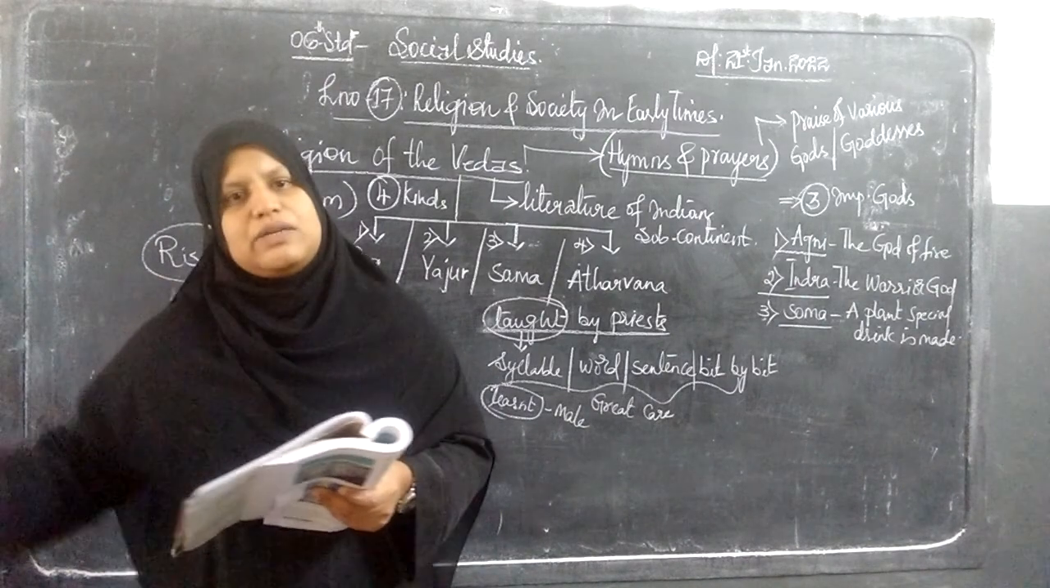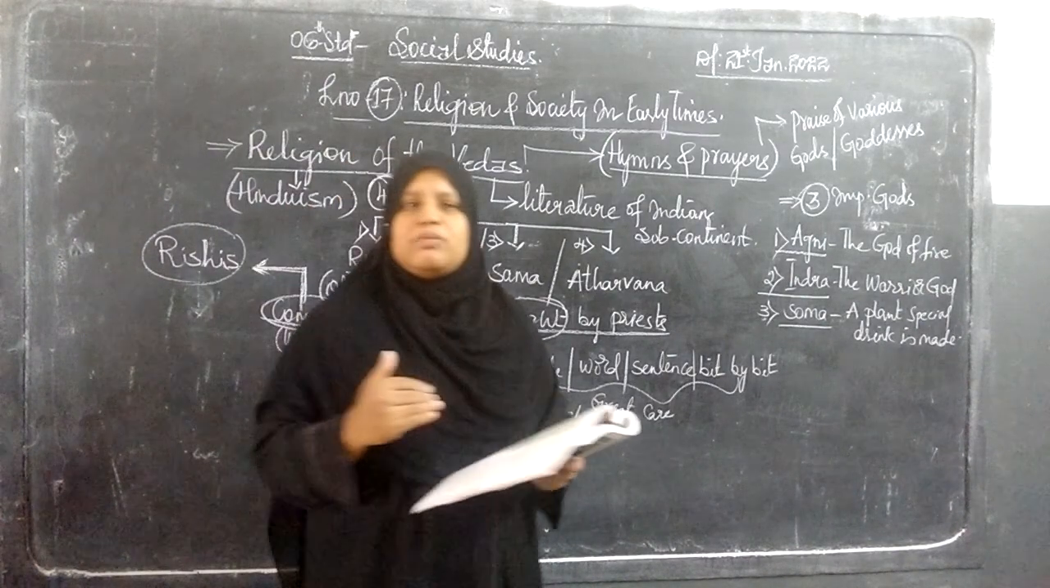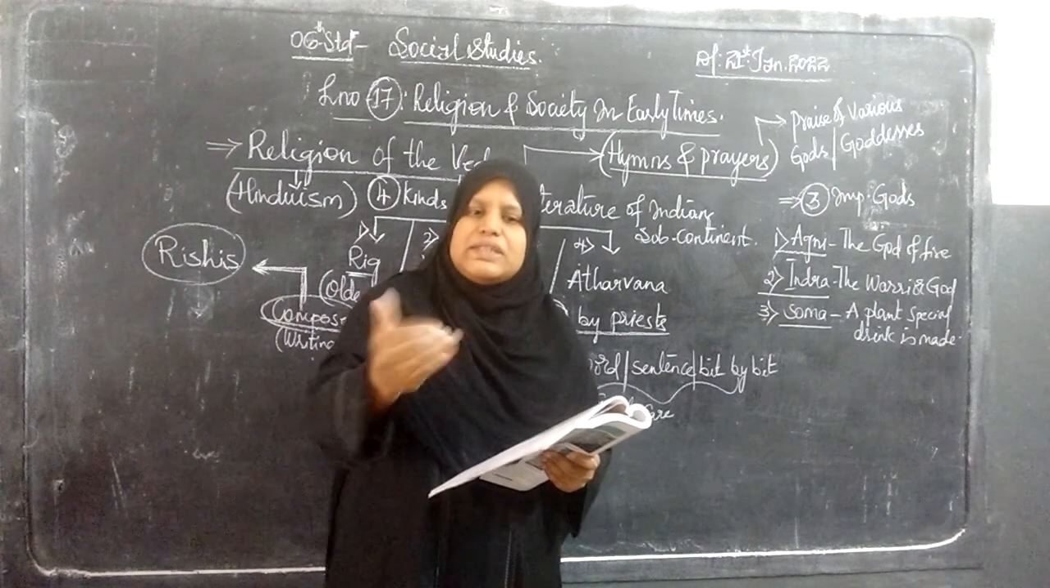So Vishwamitra and the rivers: what he has been saying is that Vishwamitra, along with his chariot, wanted to cross the river.